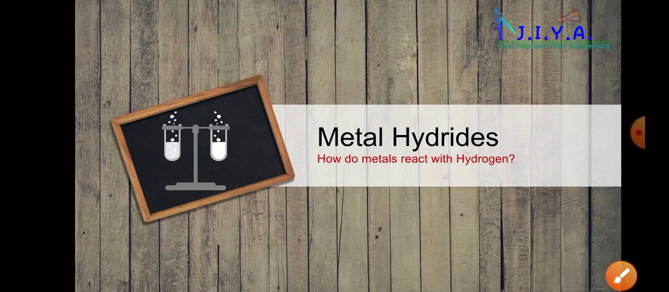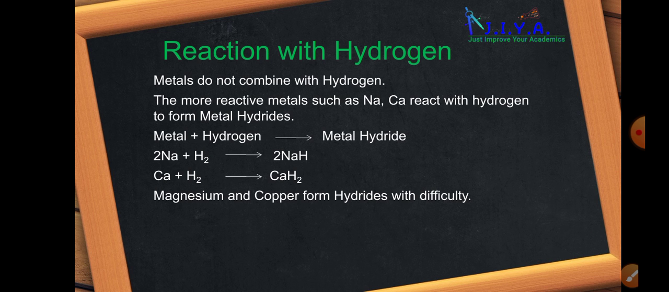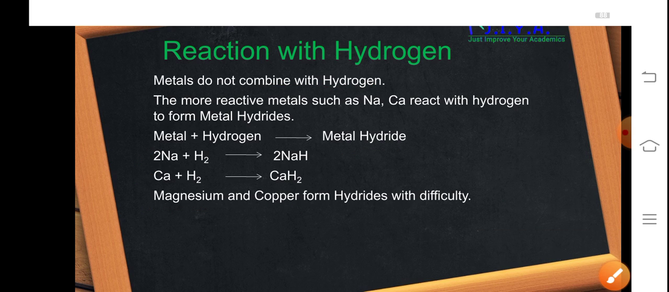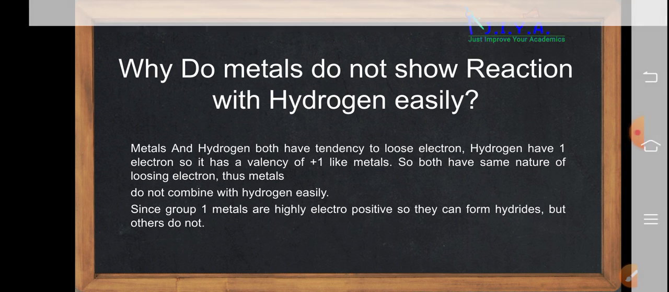So, what are metal hydrides? Hydrides are the compounds of hydrogen. How do metals react with hydrogen? Metals usually do not combine with hydrogen easily, but there are some metals like sodium and calcium that form metal hydrides. The most reactive metals such as sodium and calcium react with hydrogen to form metal hydrides. But if we talk about magnesium and copper, they form hydrides with difficulty. So let us find out why some metals form hydrides easily and why some do not.